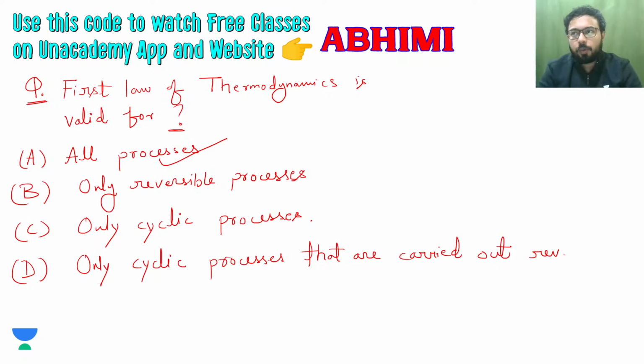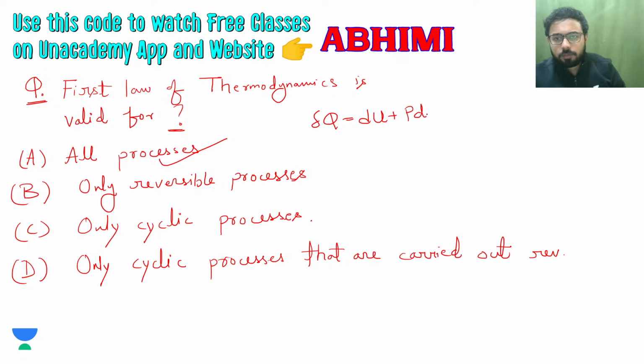But certain equations of the first law are valid only for certain types of systems. For example, I talked about this equation. What was this equation valid for?